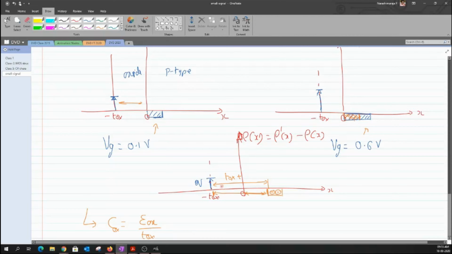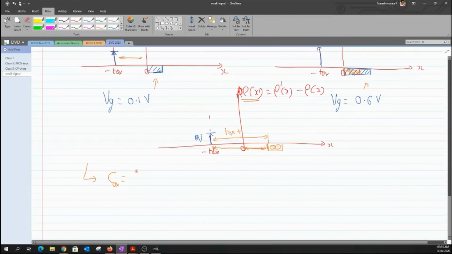When I take small signal charges as delta rho, they are separated by a large distance, so I cannot use this formula. I could write it like this, but the capacitance here is no more equal to COX. I could write it as C equivalent, something like Q divided by this VG.